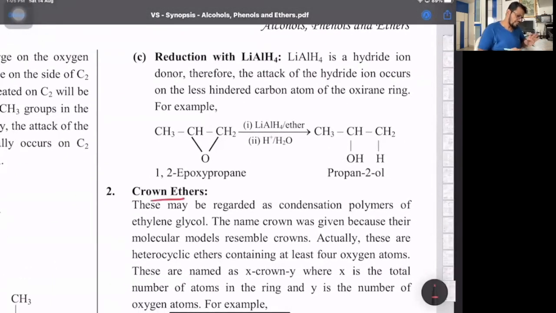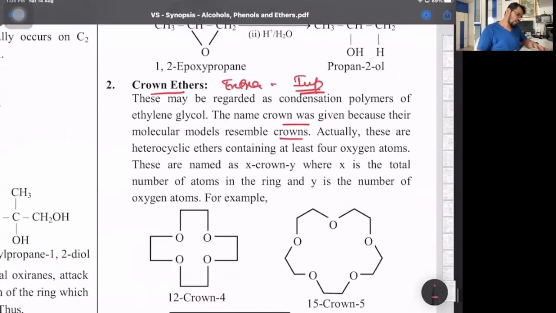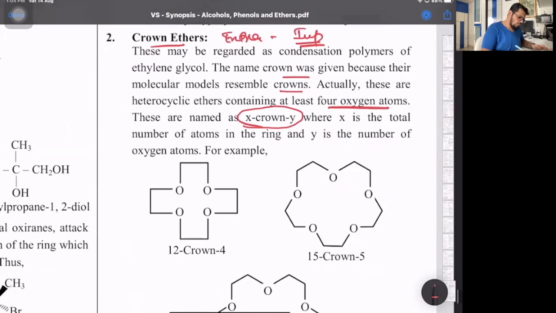Crown ethers, yes, this is the part which is extra but important. Cage-type compounds, as I said. The name crown is given because their molecular structure resembles a crown. They are mainly called, at least with 4 oxygen atoms, X crown Y. I've told you X means the total carbon and oxygen atoms, total atoms is X, and Y is only the number of oxygen atoms. So look at that, 12 crown 4. 4 is the number of oxygen and total atoms are 12.